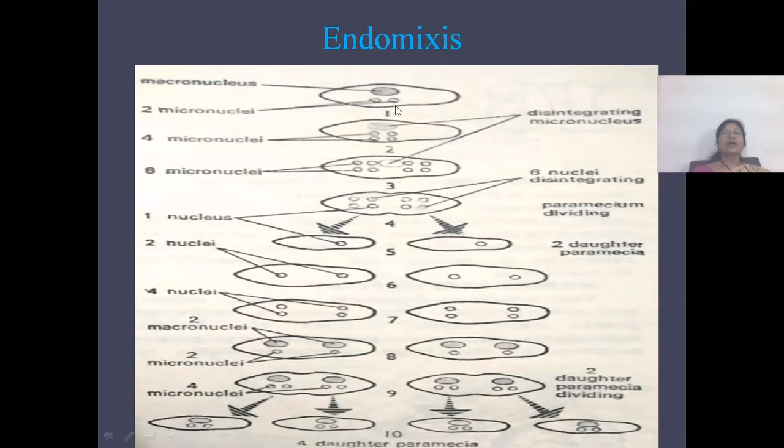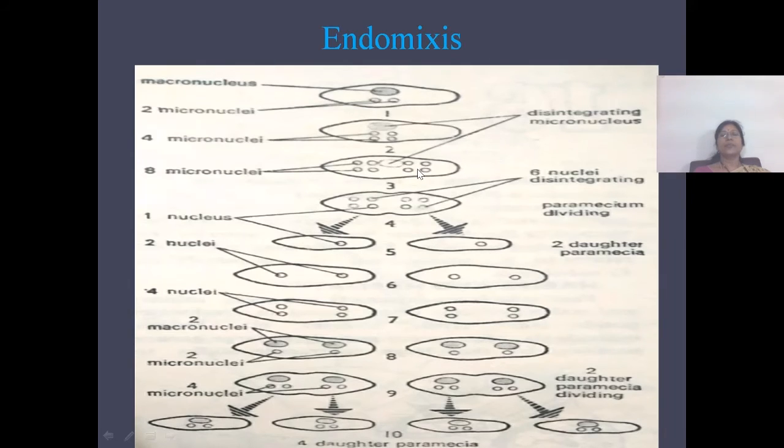Here, in a single paramecium consisting of 1 macronucleus and 2 micronuclei, the macronucleus will disintegrate and the micronuclei will divide. With one division, 4 micronuclei are formed, and these divide again to form 8 micronuclei.